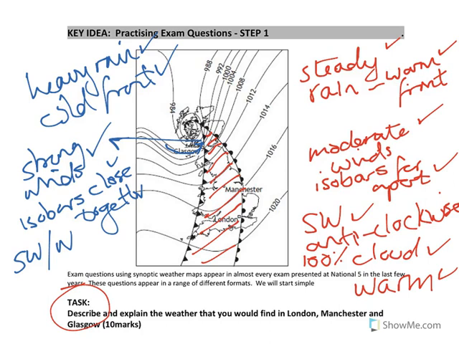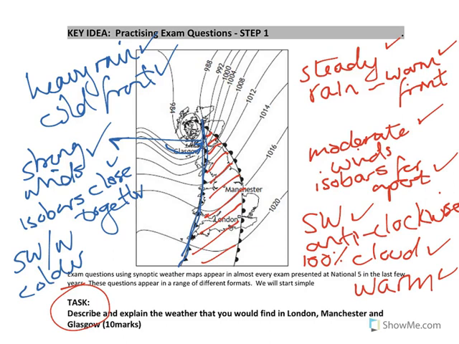Two more things: Glasgow is going to be much colder. That would be a descriptive mark. The two answers here. The first one is because it lies under a cold front, which will mean cold air. Also, because it's much further north than Manchester and London, it's a more northerly latitude, and therefore it's likely to be colder. That would be an additional explanation. And finally, there's going to be huge cloud coverage, not just 100%, but there'll be cumulonimbus clouds, and that would be description, and your explanation would be that these are the types of clouds that come with the cold front, and there's the cold front there. So that is a full answer that you should have been writing for this one.